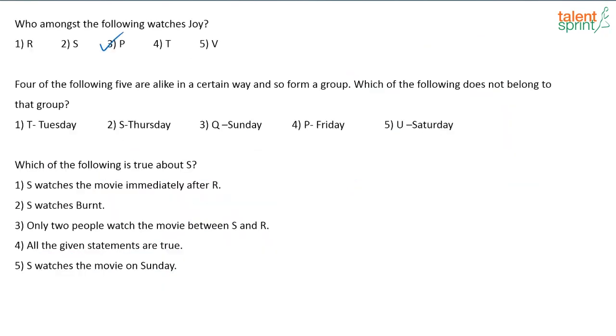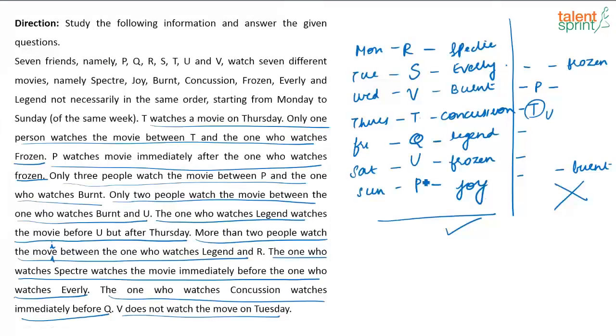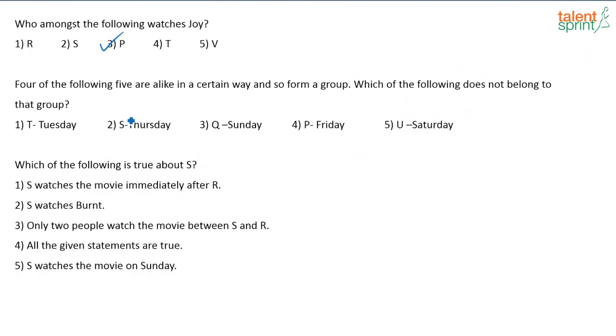Then what else is given? Q Sunday not correct, P Friday not correct. So basically there is only one which is correct, right? That is U Saturday. Everything else, the days and the person don't match. So your correct answer option is U Saturday. Which of the following is true about S? Which is correct?